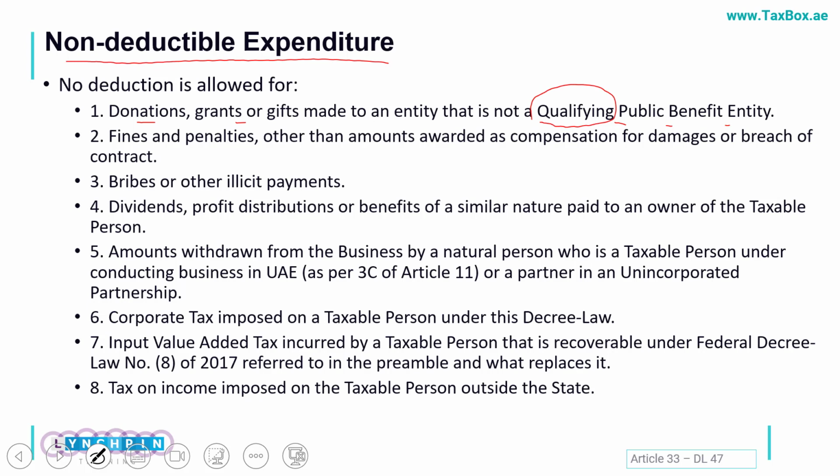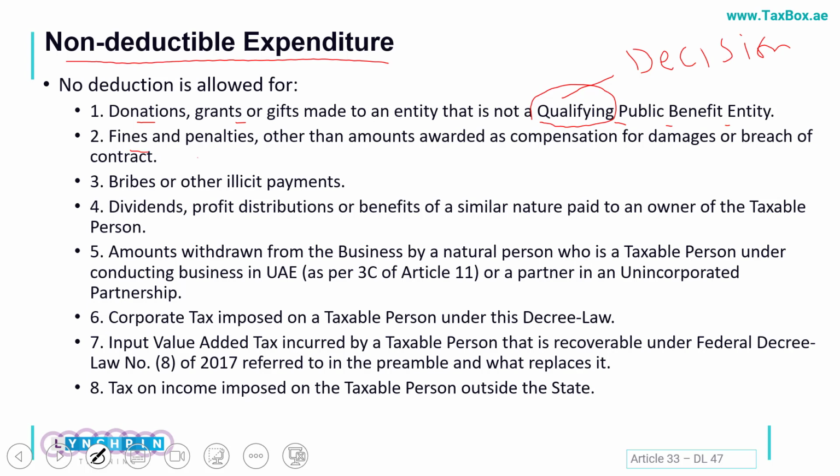In the section on qualifying public benefit entities, we discussed that only the charitable organizations or PBEs appearing in the decision of the Cabinet are considered qualifying. So if you give a donation to anybody not included in such a listing, your charity expense would not be admissible.